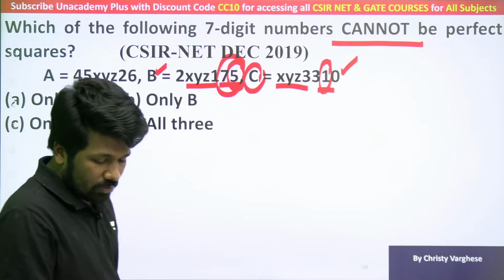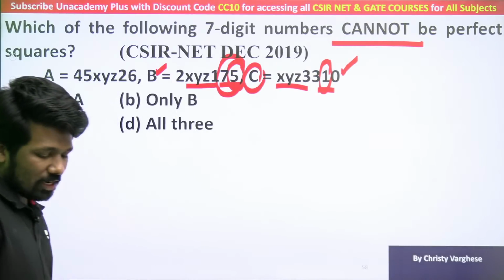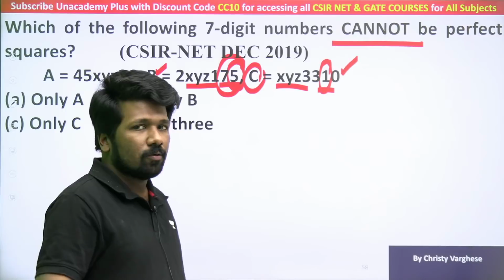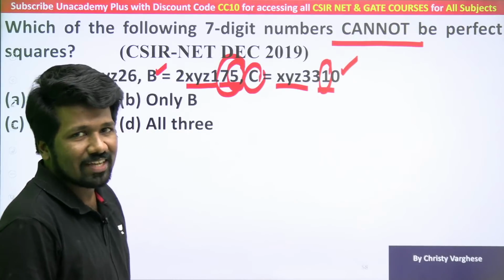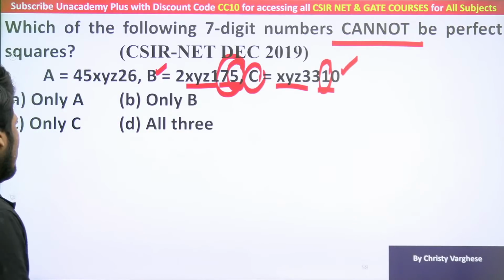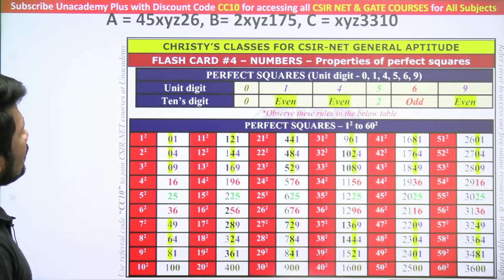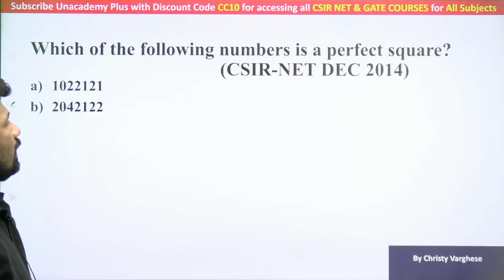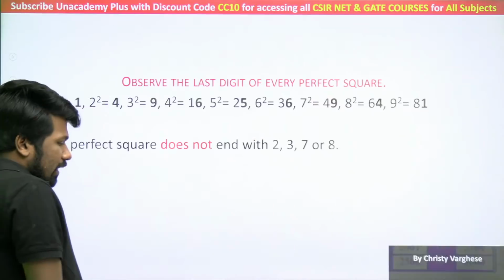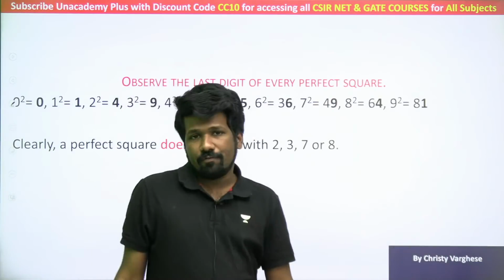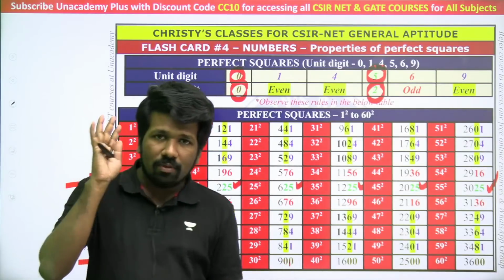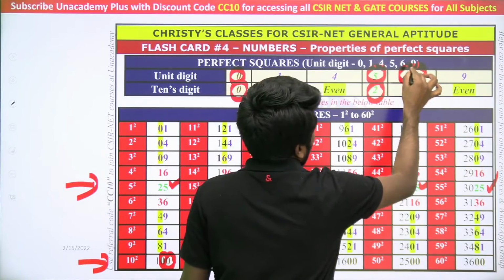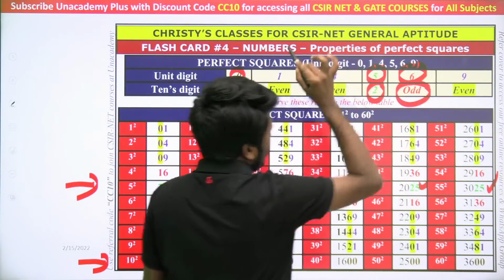A 5-ending perfect square ends with 25 only. 35, 45, 55 up to 95 are not possible. 05, 15 also are not possible for a perfect square's last two digits. Okay, that is clear. Now what about this 26? About that, look at this. For a 6-ending perfect square, the tens place can only be an odd number.